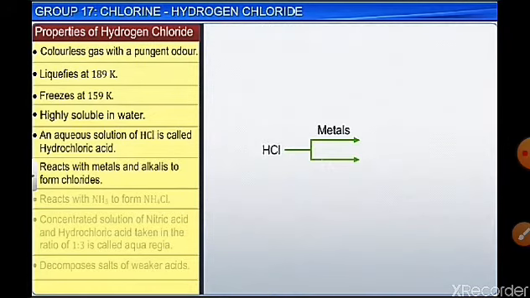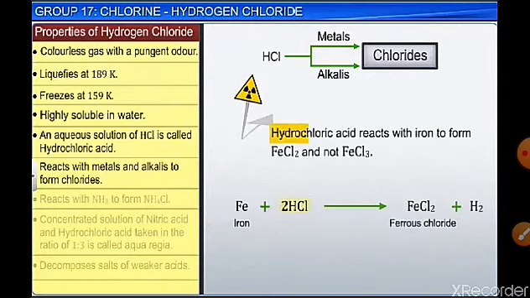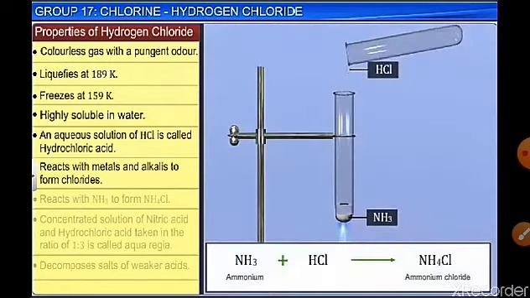HCl reacts with metals and alkalis to form chlorides. For example, with zinc, it forms zinc chloride and hydrogen gas. And with NaOH it forms NaCl, but it forms water as a byproduct. Note that hydrochloric acid reacts with Fe to form FeCl2, ferrous chloride, not ferric chloride, as the hydrogen produced stops the further formation of FeCl3. So oxidation of ferrous to ferric is prevented by the formation of hydrogen gas.